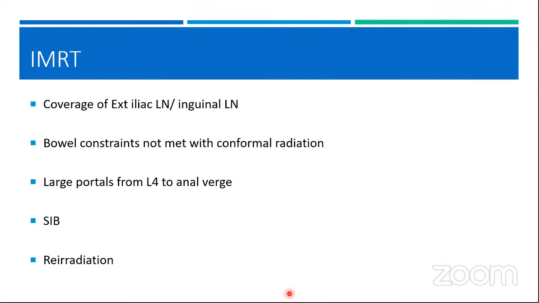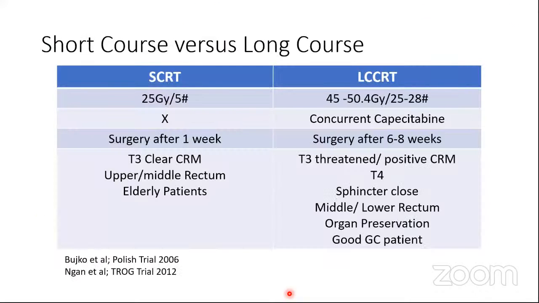Traditionally, the rectal cancer can be very well planned with a good conformal plan. You use 3 fields, 2 lateral and 1 posterior, and you get a very good coverage. And your bowel is also spared very nicely. However, there are certain indications for which you will definitely need IMRT, and these will include if you want to cover the external iliac lymph node, the inguinal lymph nodes, if your bowel constraints are not being met with the conformal radiation, if you're using very large portals, if you want to simultaneously boost your pelvic lymph node, or if you are re-irradiating a patient.